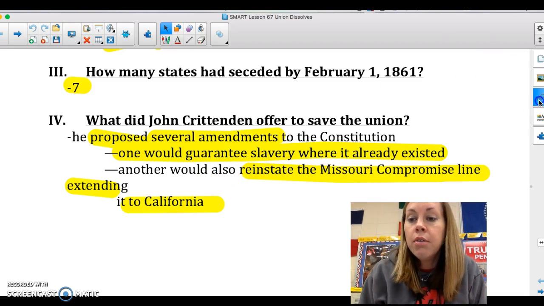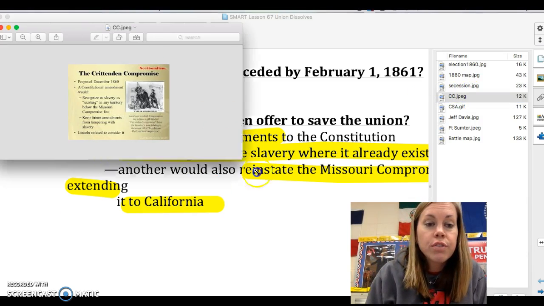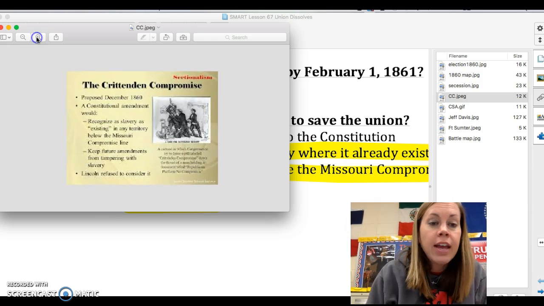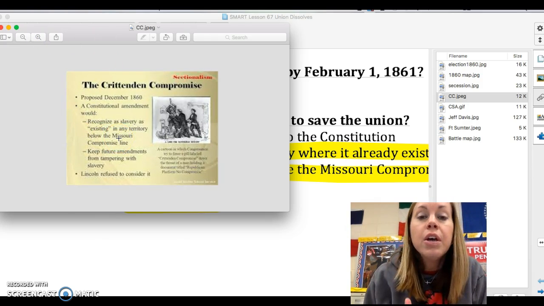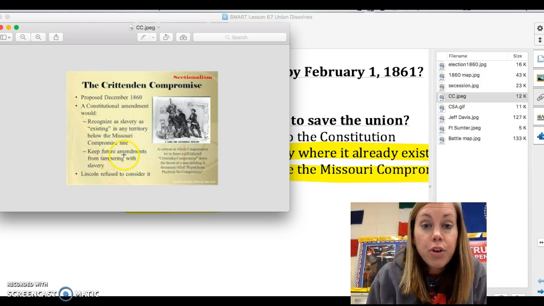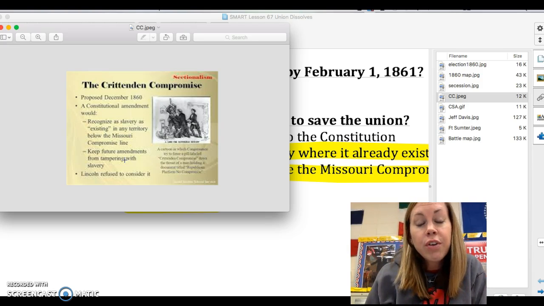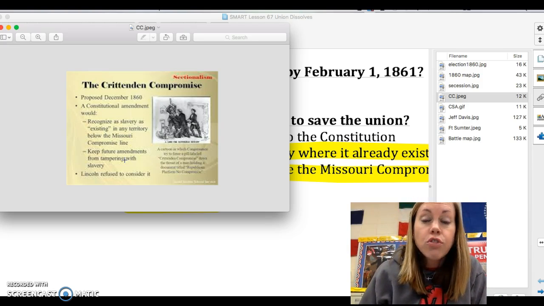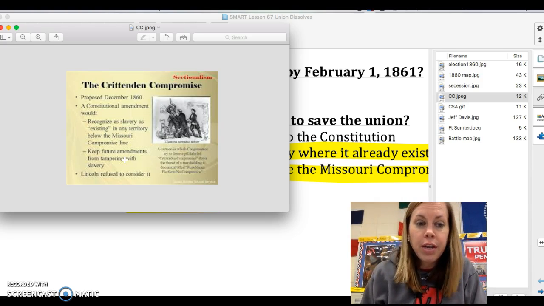Okay, a little clip on that. This shows a little slide about it. And just wanted to point out, it says constitutional amendment would recognize slavery existing below the Missouri Compromise line forever. It would keep future amendments from tampering with slavery. So no one could touch slavery forever after this. So they put in an amendment that said no amendment can be made against slavery, period.